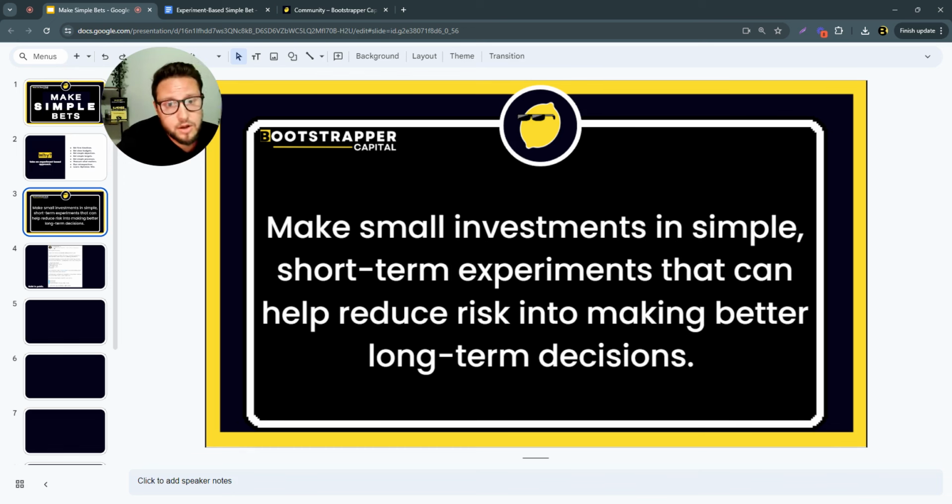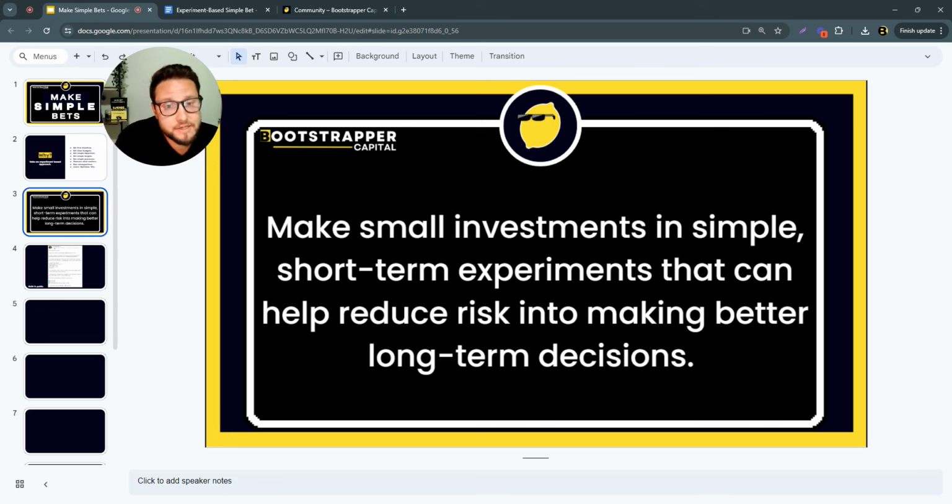Everything that we do when we're running our profit-led businesses, everything that we're focused on is how do you take risk off the table? Because if you can mitigate the risk, right? If you can get rid of the risk, if you can ring fence the risk, if you can take risk off the table, what you're left with is the upside, right? So what we're trying to do in these small investments is mitigate the risk of our big long-term investment, which is our business, right? The business is the big bet, right? So we're trying to reduce risk into making better long-term decisions.